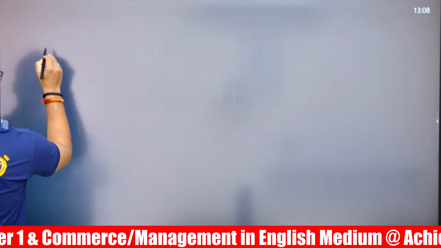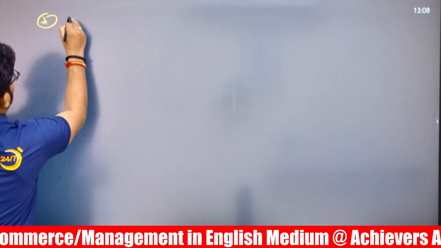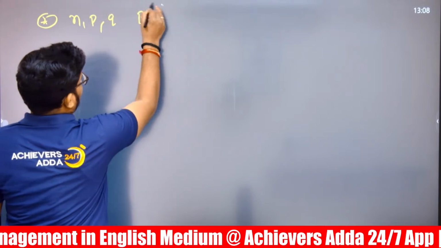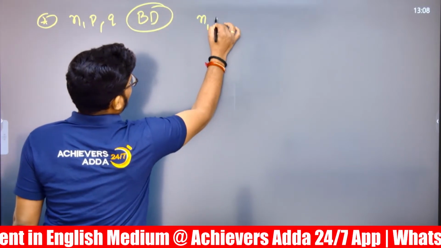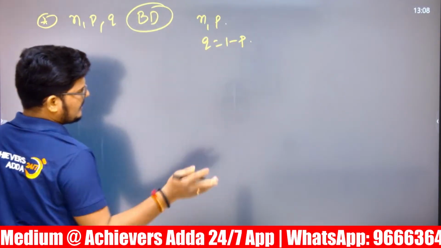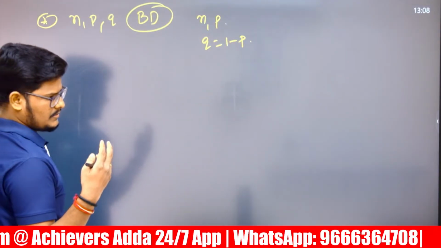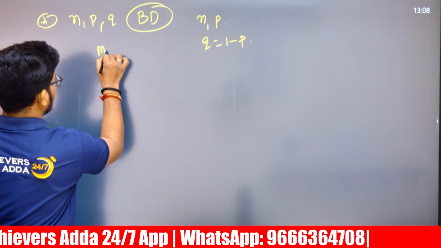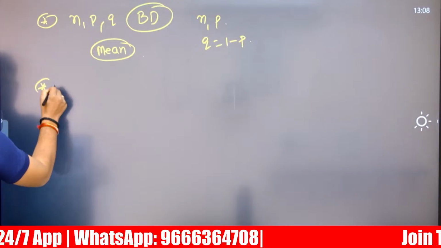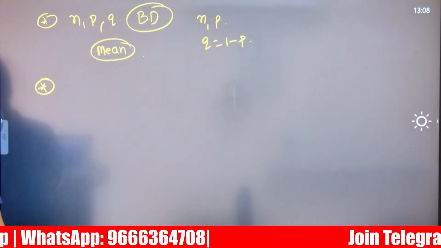And there is also a question related to what was discussed yesterday, NPQ, binomial distribution, where n is given, p is given, q is equal to 1 minus p. We need to calculate by multiplying. The mean has been asked, not the variance. Mean we need to identify and match it. This is also a PYQ based.